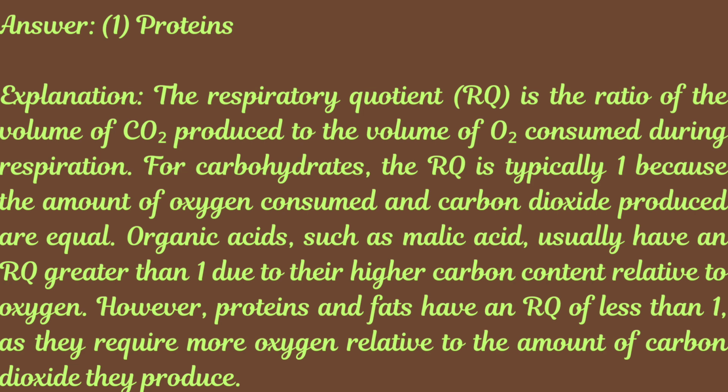For carbohydrates, the RQ is typically 1 because the amount of oxygen consumed and carbon dioxide produced are equal. Organic acids, such as malic acid, usually have an RQ greater than 1 due to their higher oxygen content relative to carbon. However, proteins and fats have an RQ of less than 1, as they require more oxygen relative to the amount of carbon dioxide they produce.